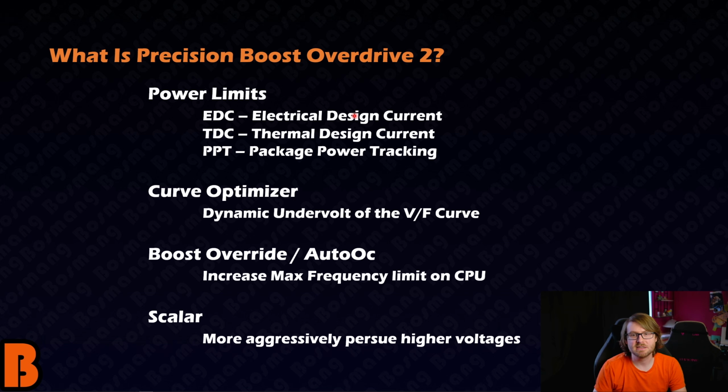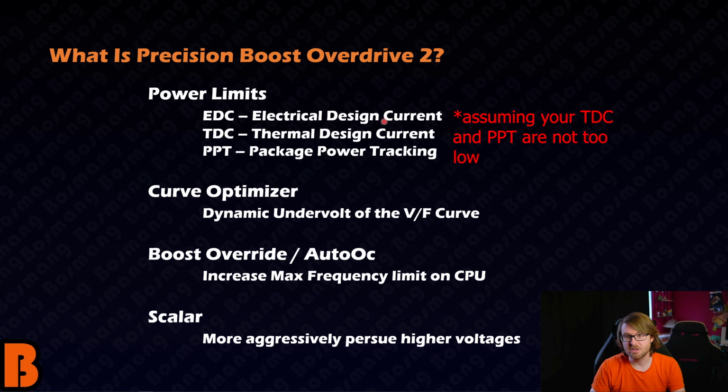Okay, so the power limits consist of three limits: EDC, electrical design current, which is the peak current that your VRMs can support or will supply during transient conditions. This means like when it's increasing boost, right? When it's pushing the boost levels. This is what we're going to use to really tune the multi-core boost of the CPU, okay? The boost algorithm tries to keep the EDC at whatever you set it at, right? You set it real high, it will hit that EDC. Set it real low, it'll constrain it to that.